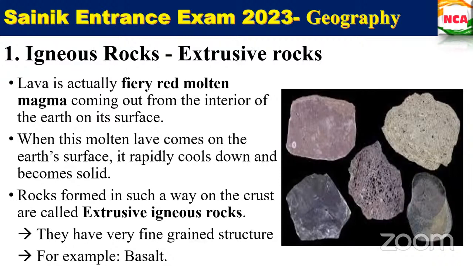Yes, fine. Is this clear for everyone? So the lava which is coming out from the interior of the earth, on the crust itself, cools, and that is called the extrusive igneous rocks. Okay. Shall we move on to the intrusive rocks? Yes, ma'am. Next is intrusive rocks.